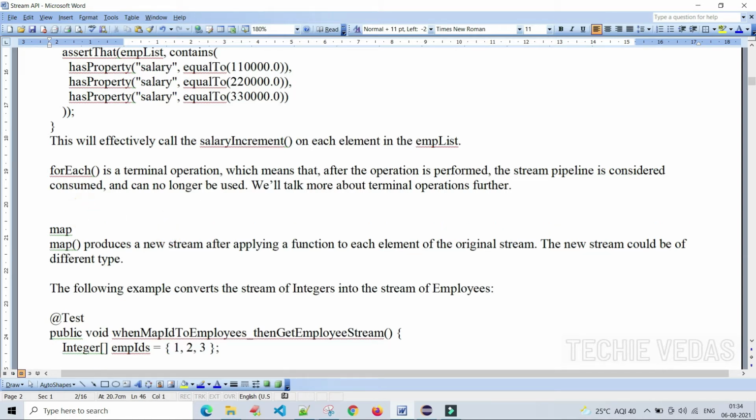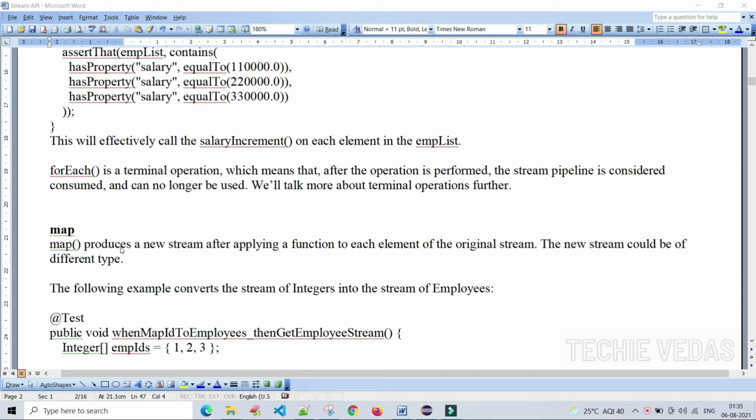Next important method is map. The map method produces a new stream after applying a function to each element of the original stream. What does the map method do?